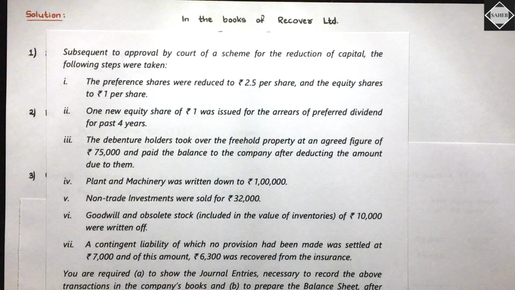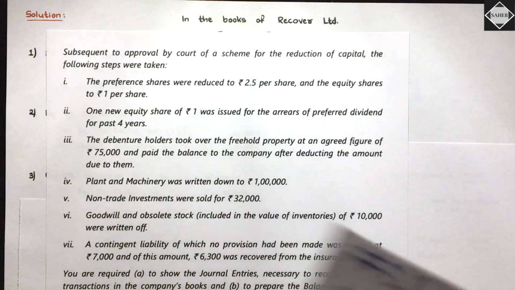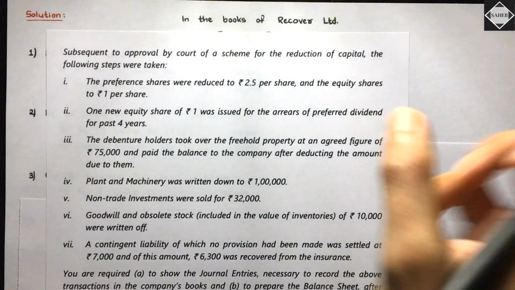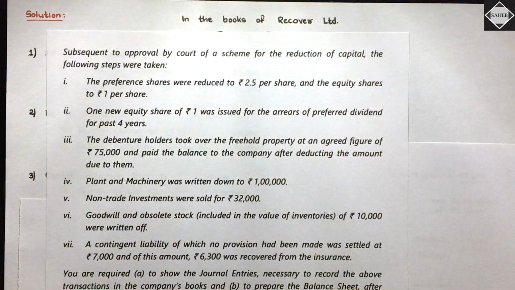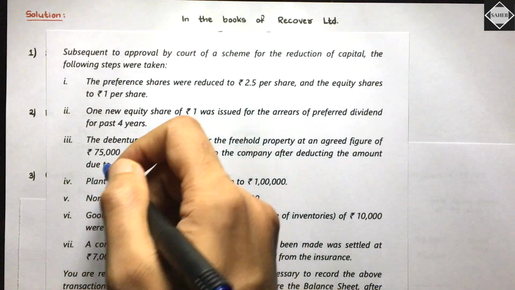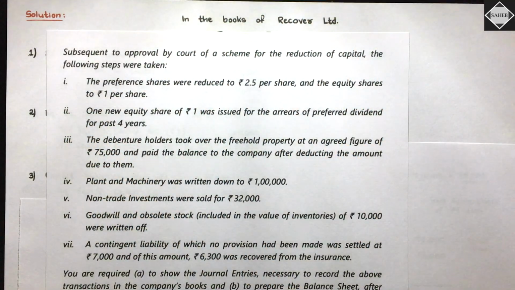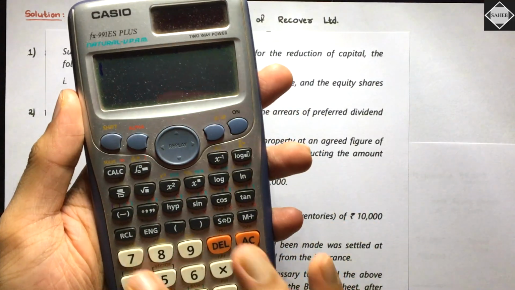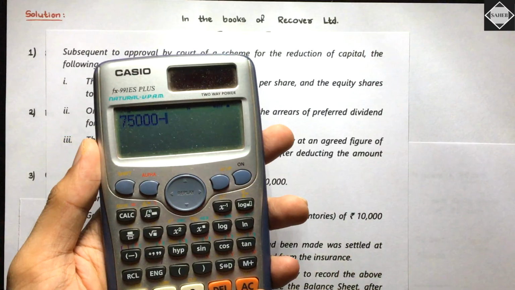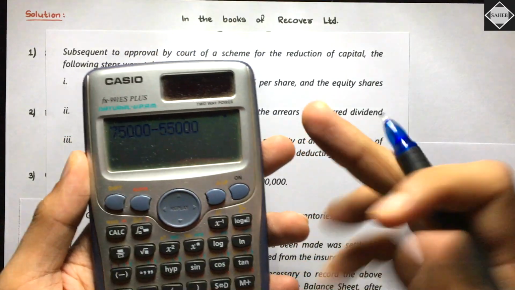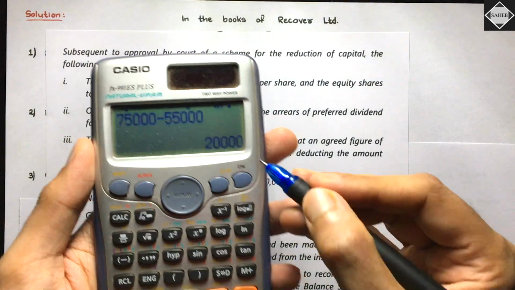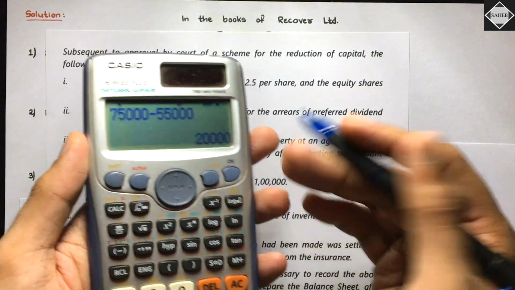They have taken our freehold property because they had a specific charge on it, secured on the freehold property. Let's say they have purchased it for 75,000. From this they deducted their amount, 55,000, our liability to debenture holders. And the remaining amount, 20,000, they gave to us.